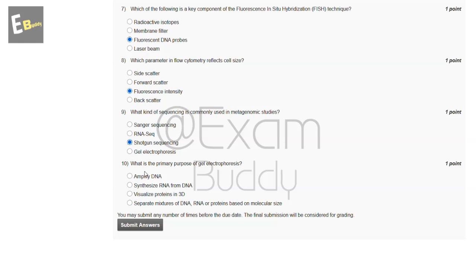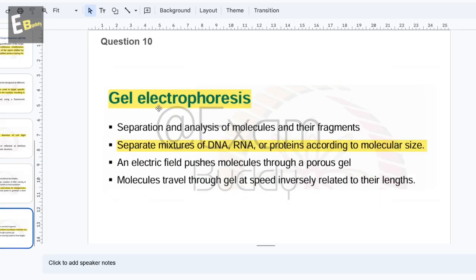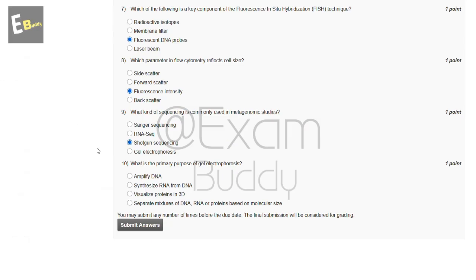Now the 10th question is what is the primary purpose of gel electrophoresis? So these are the options and now let's check the answer of our 10th question. So question 10th, gel electrophoresis separates a mixture of DNA, RNA or protein according to molecular size. So the answer of our 10th question is D. Now submit your answer.